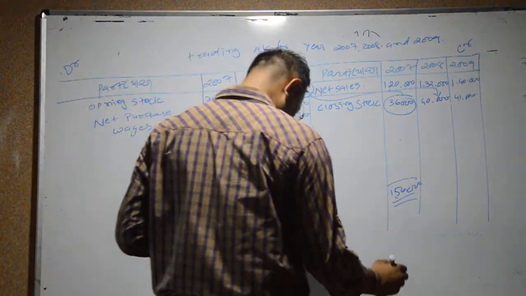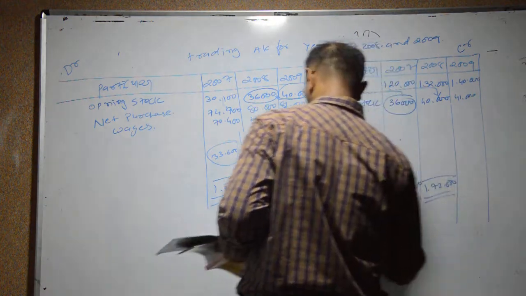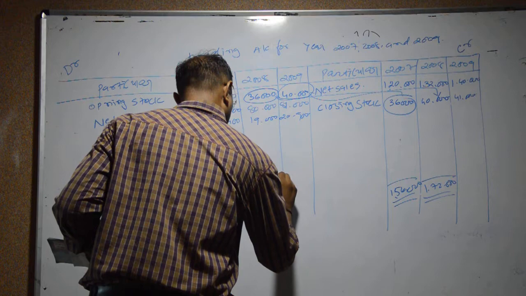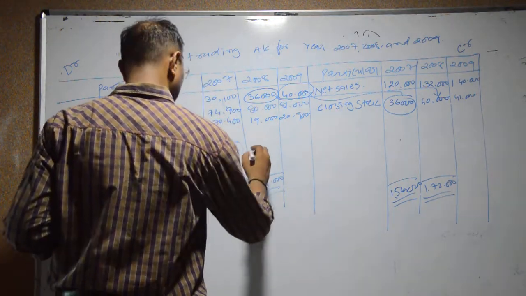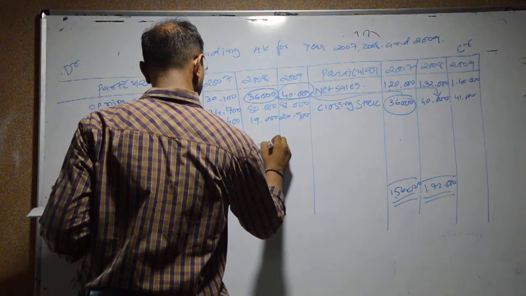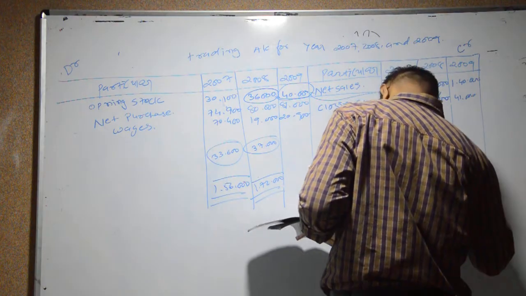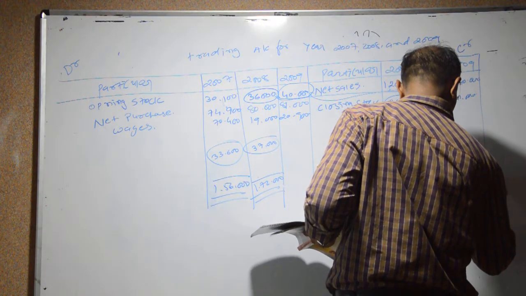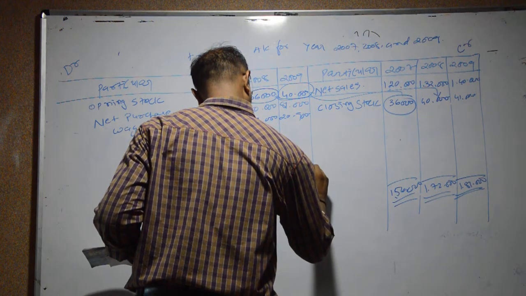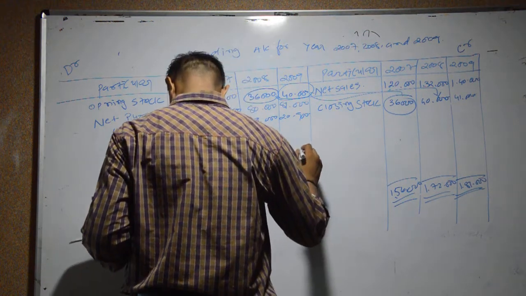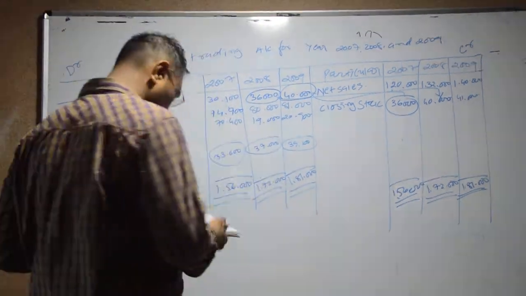Same way, in 2008, 1,72,000. Here again we find 37,000 as the profit. Same way in 2009, 1,81,000. Here again we find 39,100.